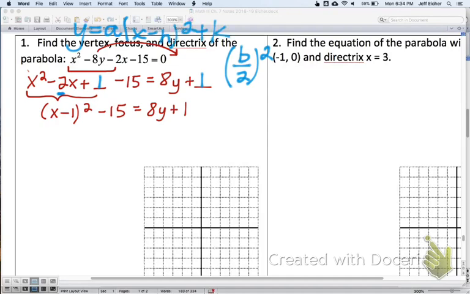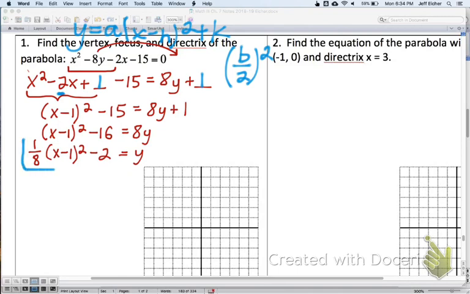So we're going to subtract 1 from both sides. This negative 1 stays put. We have a negative 16 now, equals 8y. And then divide both sides by 8, so we get 1/8 times x minus 1 squared. And then the 8 divides with the 16, so we get a negative 2. So here's our equation. We're going to base everything off of that equation.